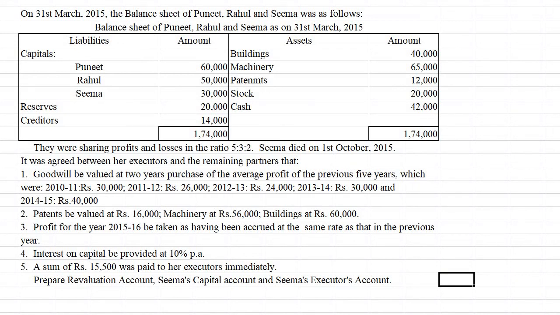Then let us prepare the capital account of Seema first. Before that we have to prepare the revaluation account, because revaluation of assets and liabilities is also given here. Revaluation account is ready.